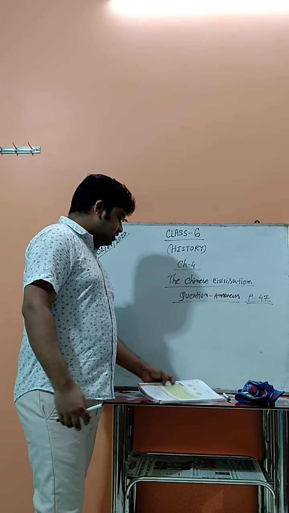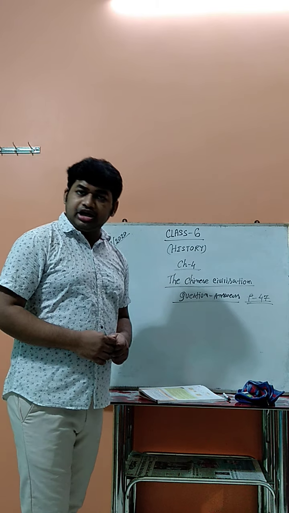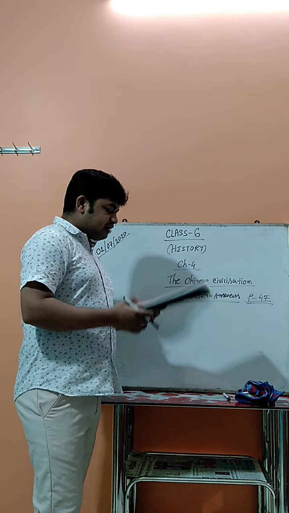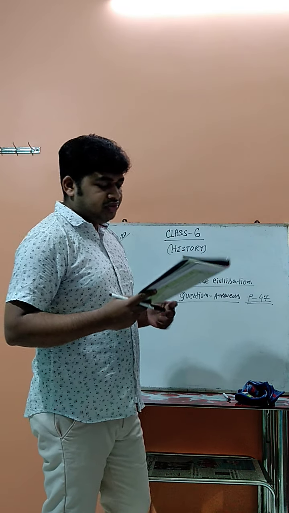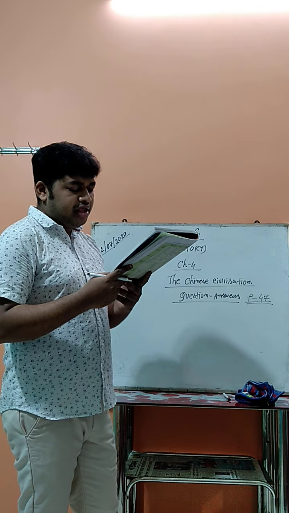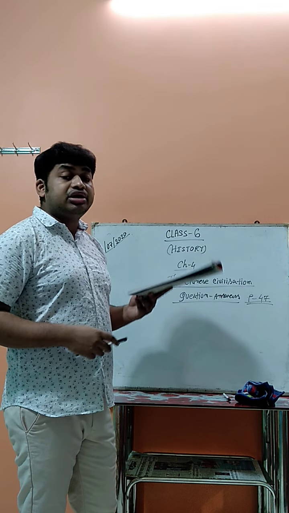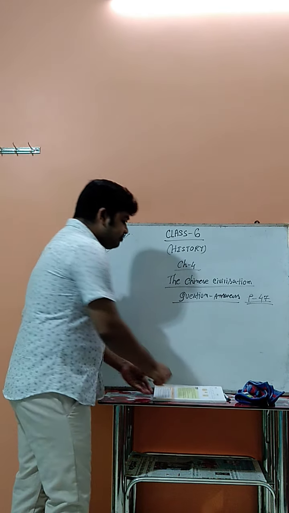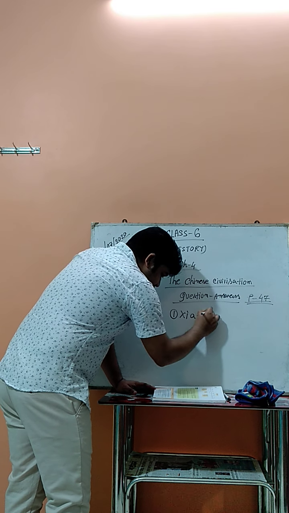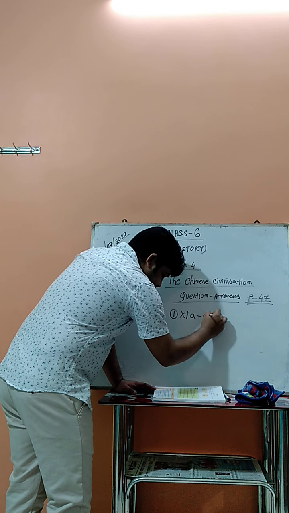Now today I discuss the exercise question answers. See your books, page number 47. First is given, fill in the blanks. The dash dynasty was the first dynasty in China to be described in ancient historical records. Which dynasty? This one is the Xia dynasty.